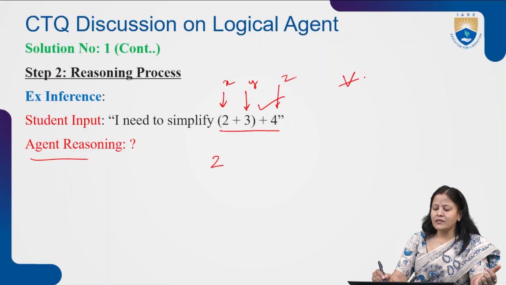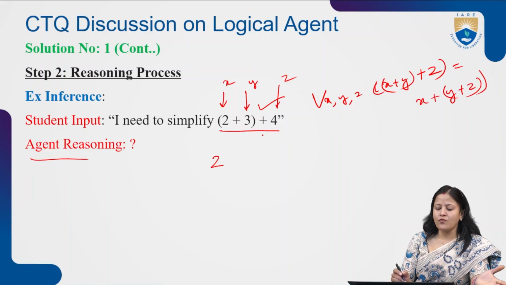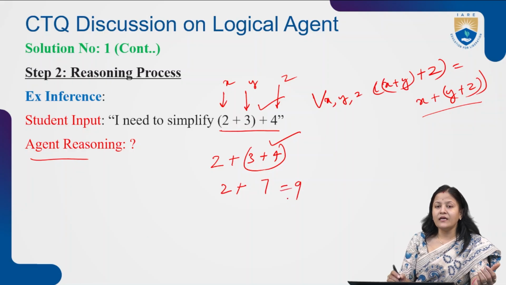Now we already know the rule I have given: for all x, y, z, x plus y plus z is equal to x plus y plus z. Already I have given this rule to the machine. So whenever a match is found, on the left side or the right side, it will try to find out 2 plus 3 plus 4. It will first find the value of 2 plus 3, which is 5, then 5 plus 4, that is equal to 9. This is the way the agent solves the question by matching the statement with already defined rules.